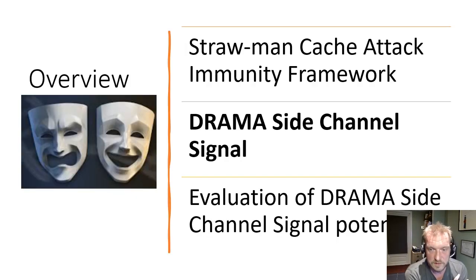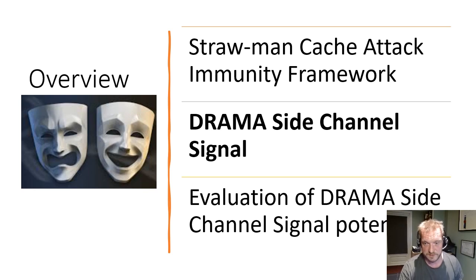So now that this problem of classical side channels is solved, the problem of classical cache attacks is solved, we revisit the DRAMA signal, the DRAMA attack that was proposed in previous work, and we show the source of this side channel signal, and later evaluate whether in the new situation where our victim code is not susceptible to cache attacks, whether it might be susceptible to DRAMA attacks.